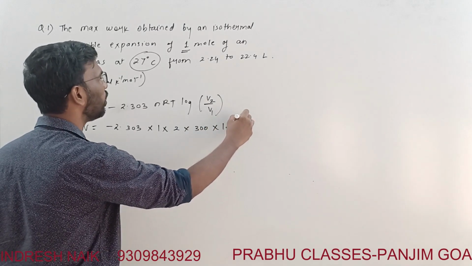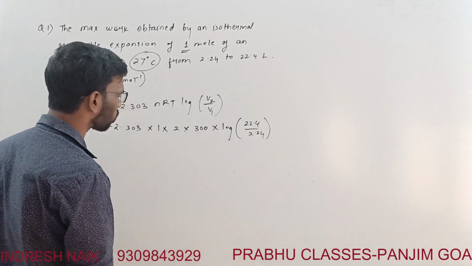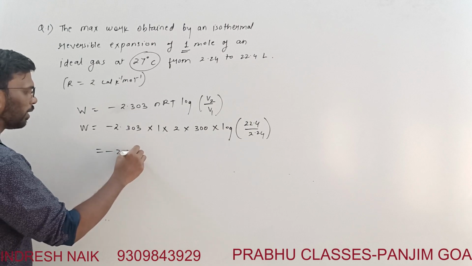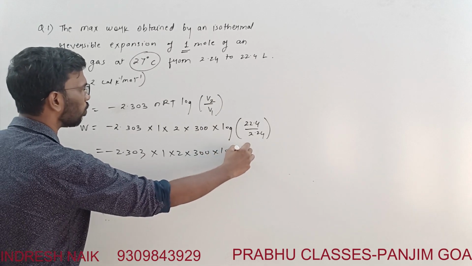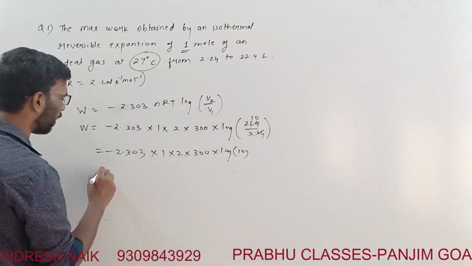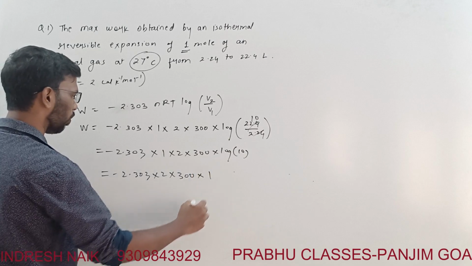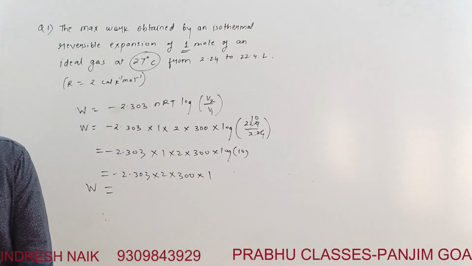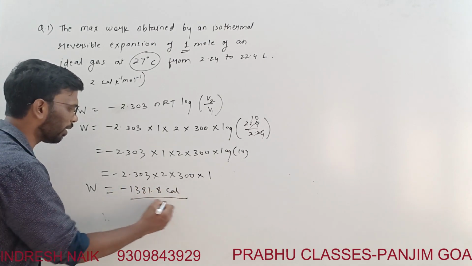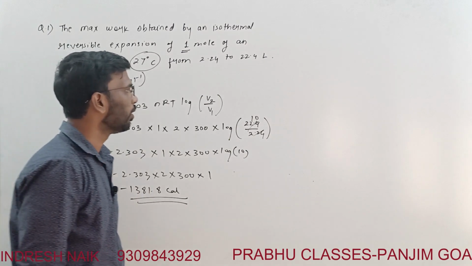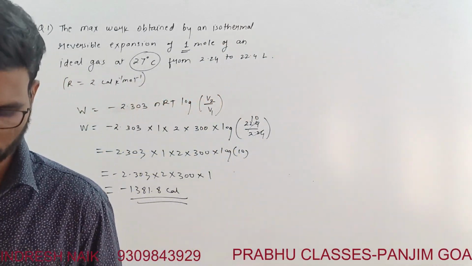And log of V2 by V1, where V2 is 22.4 and V1 is 2.24. So this will be minus 2.303 into 1 multiplied by 2 multiplied by 300 into log of 10. Log of 10 is 1, right? So 2.303, 2 into 300 multiplied by 1. The final work done which we are getting is minus 1381.8 calories. This is for the reversible isothermal process.